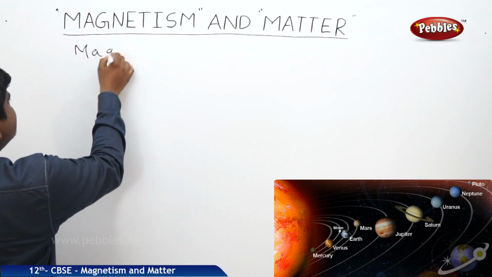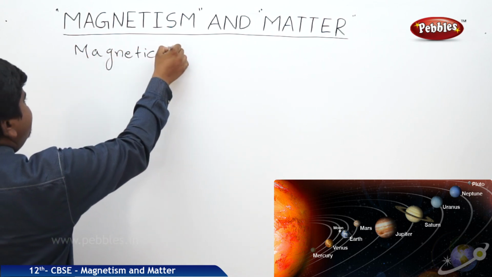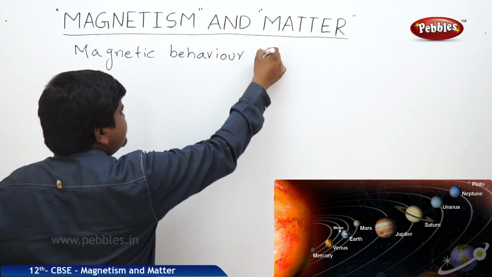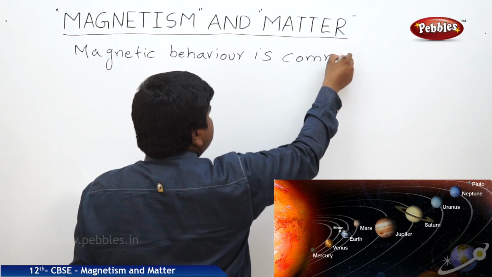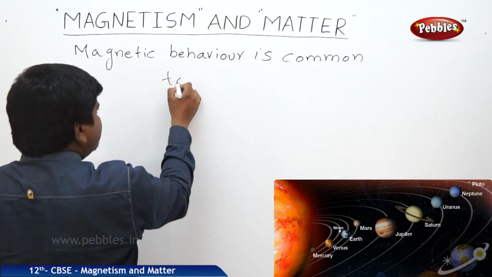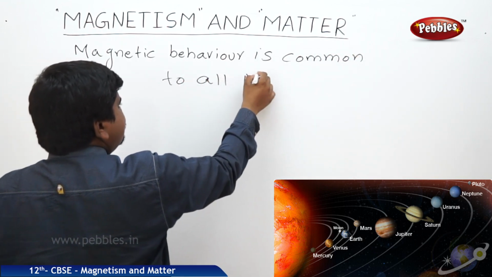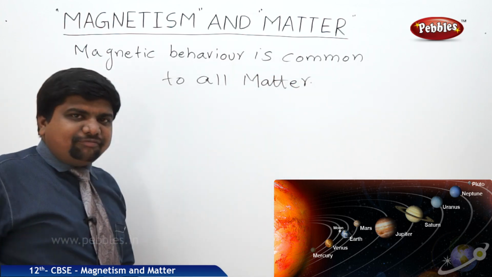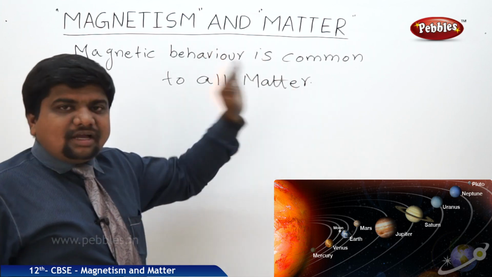Magnetic behavior is common to all matter. Whatever the state of matter, this behavior is common.